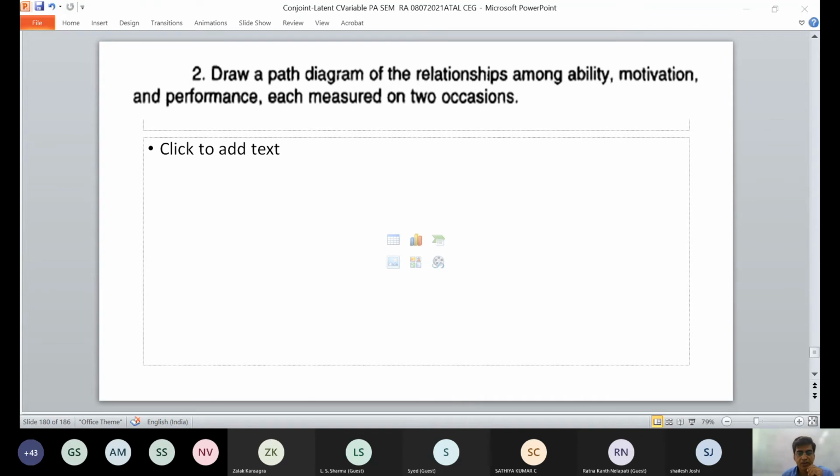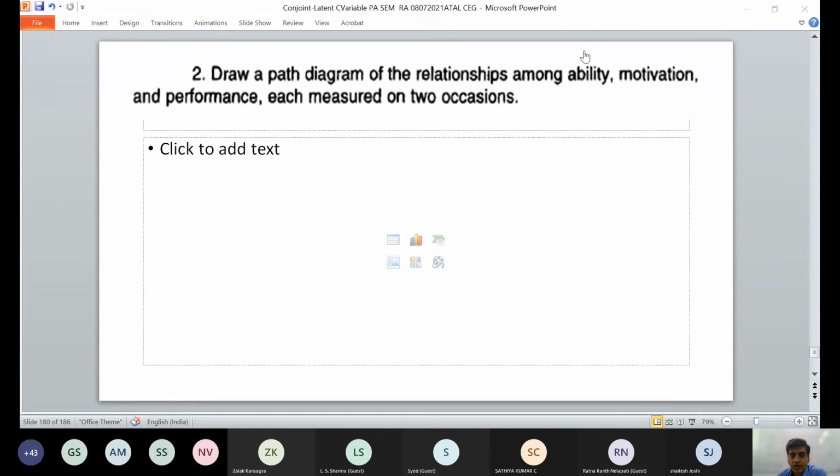Can you try for some time? All are requested to give your input. What is the question? You need to draw a path diagram for the relationship among ability, motivation, and performance, each measured on two occasions.